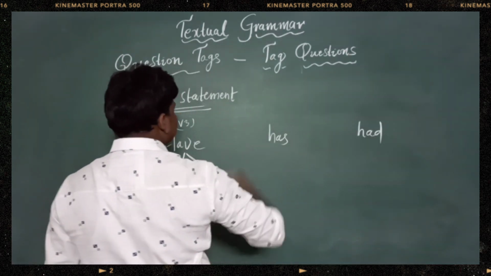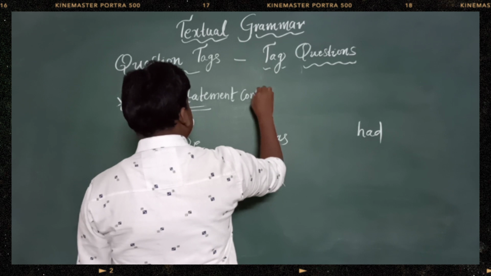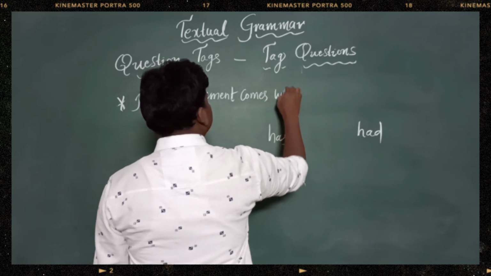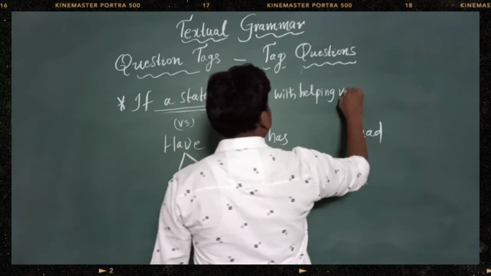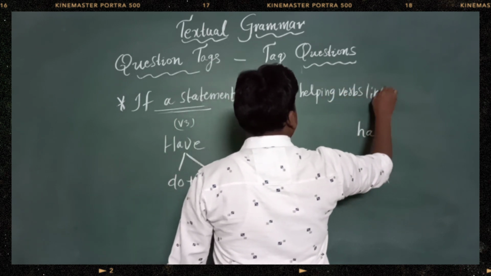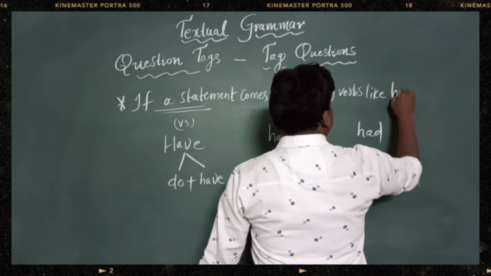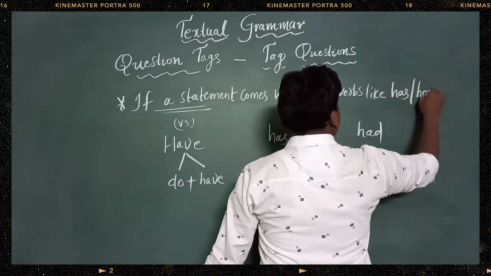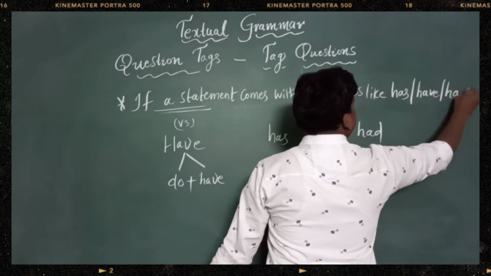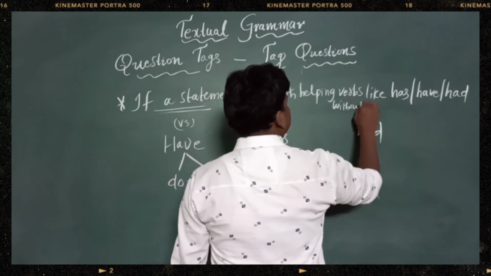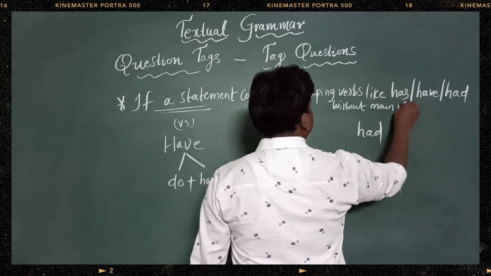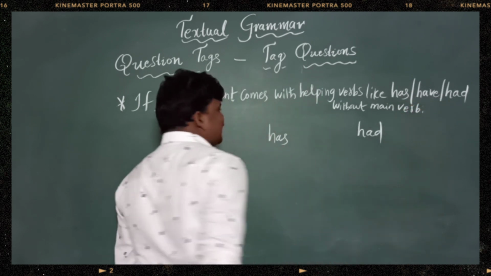If a statement comes with helping verbs like has, have, had without a main verb, right?